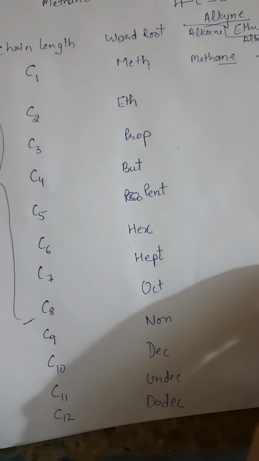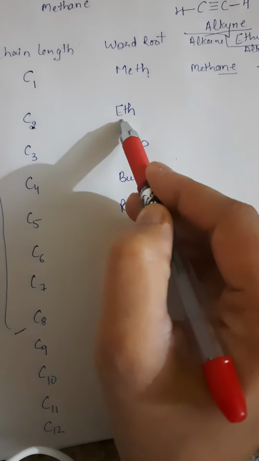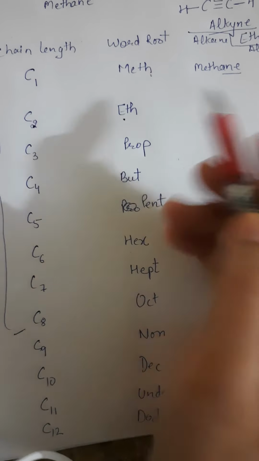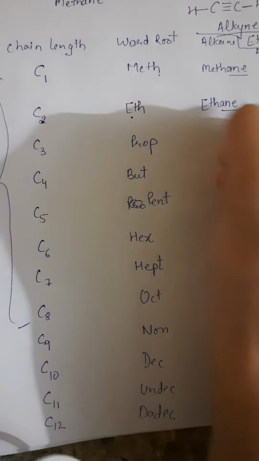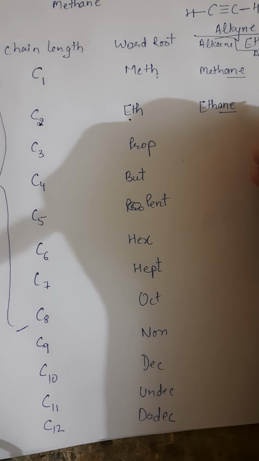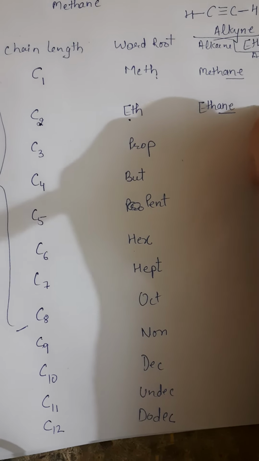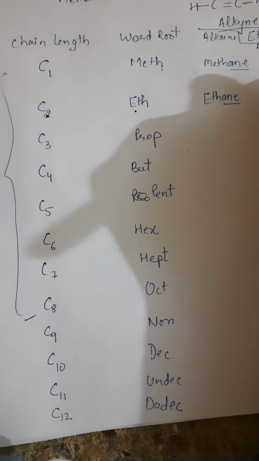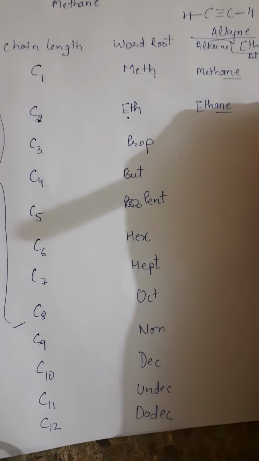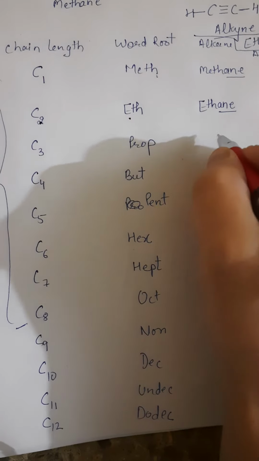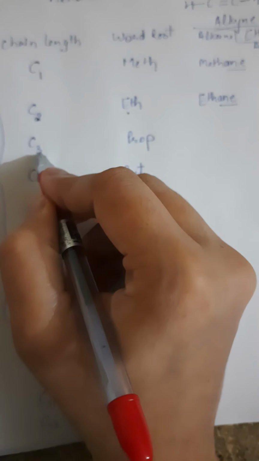Clear? Now see, when it is a 2 carbon chain and only single bonds are present, then it is known as ethane. When there is the presence of a double bond, it is known as ethene. When there is the presence of a triple bond, it is known as ethyne. For a 3 carbon chain length, it is prop.